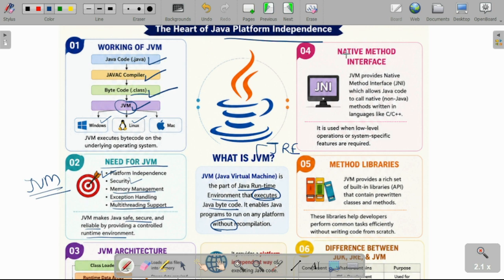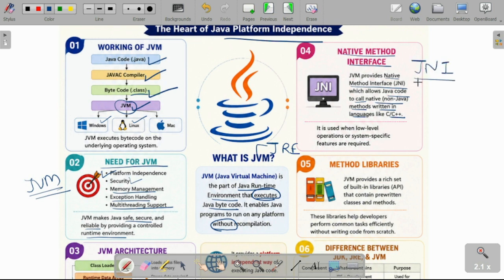So what do you mean by native method interface? Java provides this native method interface concept, which allows the Java code to call native, that is non-Java methods, which are written in languages like C and C++. So whenever you are importing that concept into your Java code, that is the native method interface concept, that is JNI.